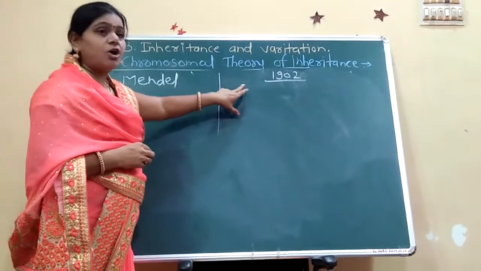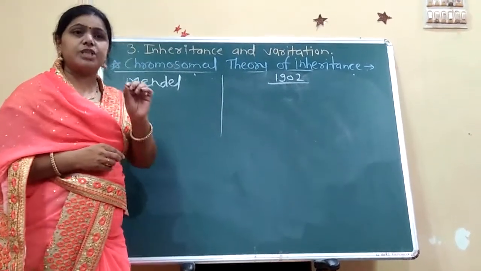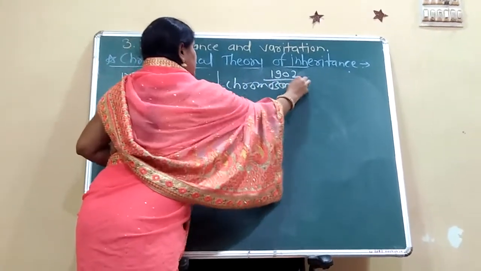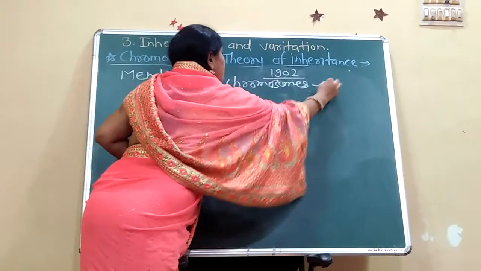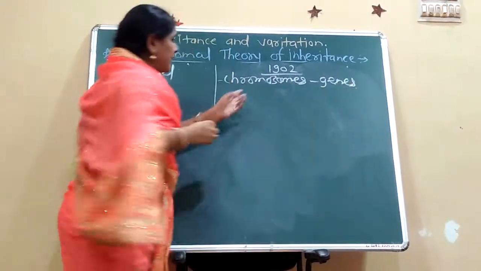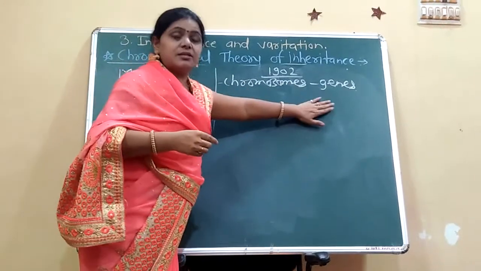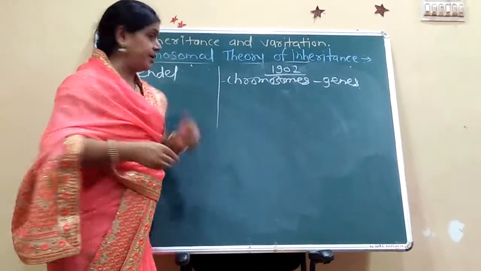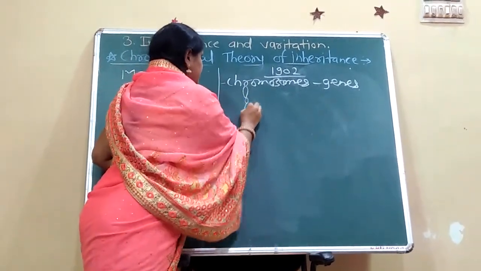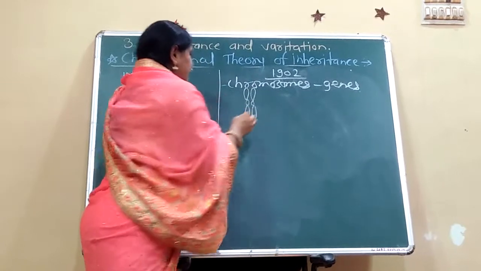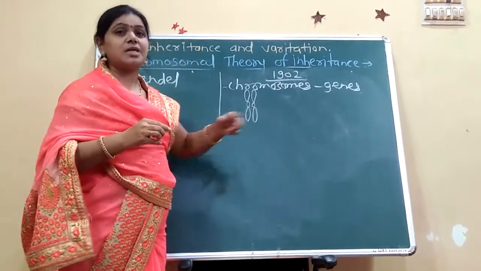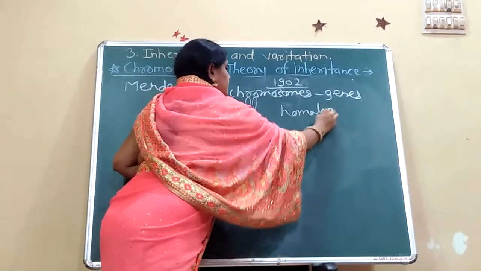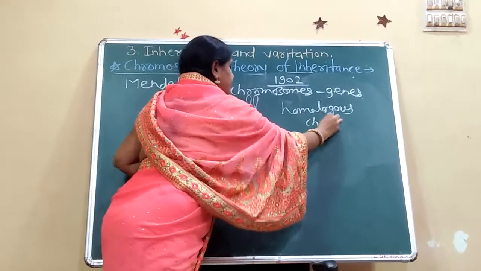But Sutton and Boveri say the chromosomes which have genes, in those chromosomes the genes or factors are present, and those chromosomes are in pair. That means these chromosomes are in pair, and they are homologous chromosomes.